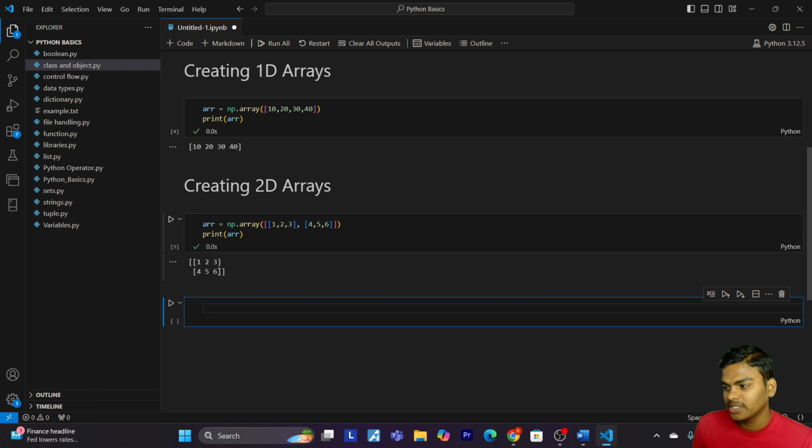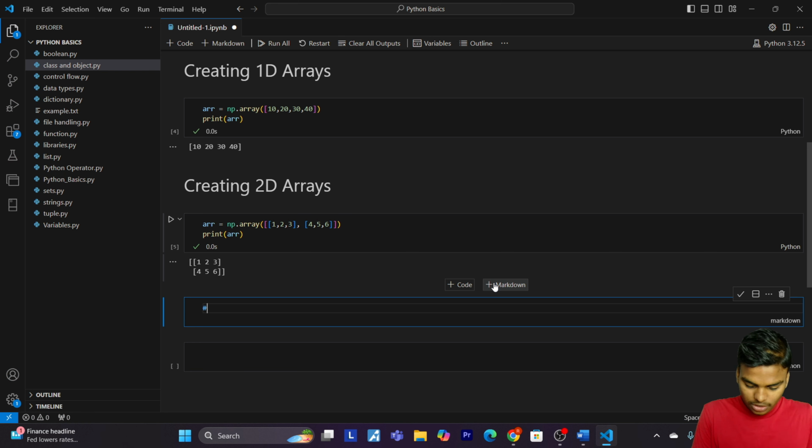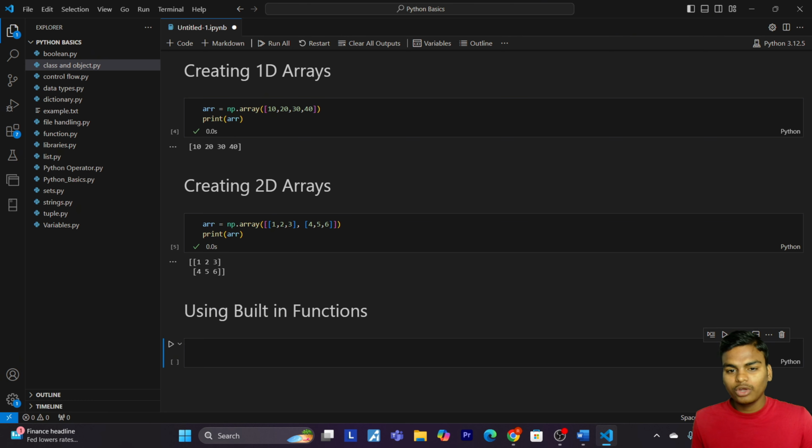Now we are going to see some built-in functions.